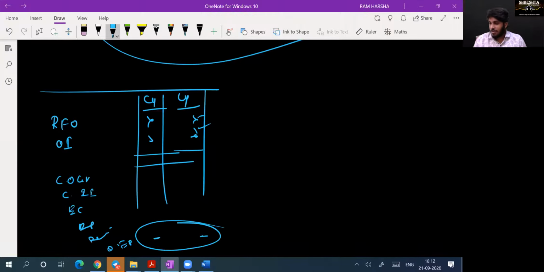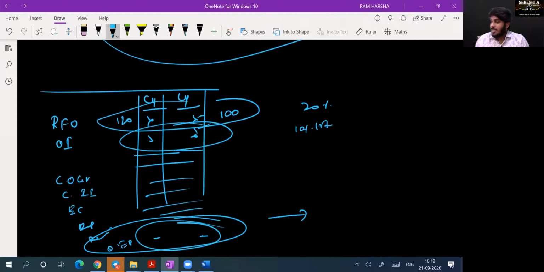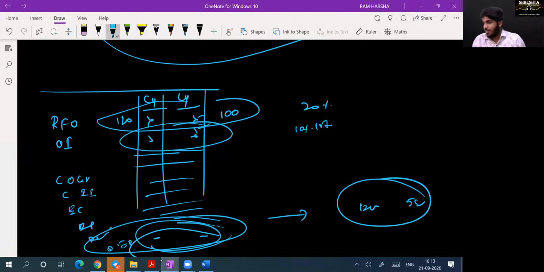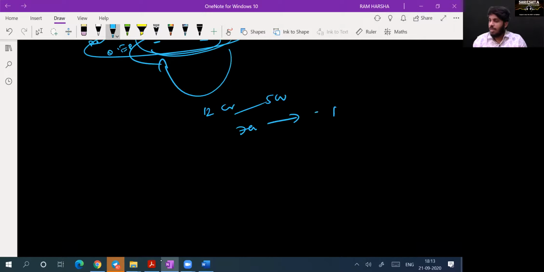This other expenses, if you see sales, last year is 100 crore, current year 120 crore. How much increase? 20%. Other income also has some 10 to 15% increase. Remaining are also similar, but other expenses, last year is 5 crore, current year it is 12 crore. There is a huge increase in other expenditure. Why is there a huge increase? I thought of researching it. 5 crore last year, 12 crore current year, a 7 crore change, which is more than 100%.